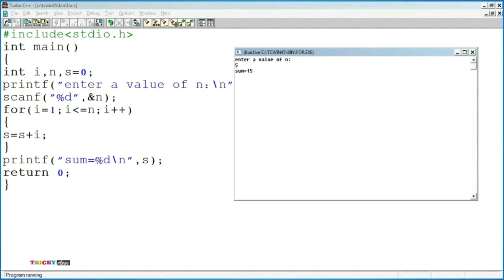Then after 5, i value will be incremented to 6. Then the loop condition is false. So the control will move out of the for loop and then it will print sum = 15. This is how we use a for loop to find the sum of n natural numbers in the C programming language.